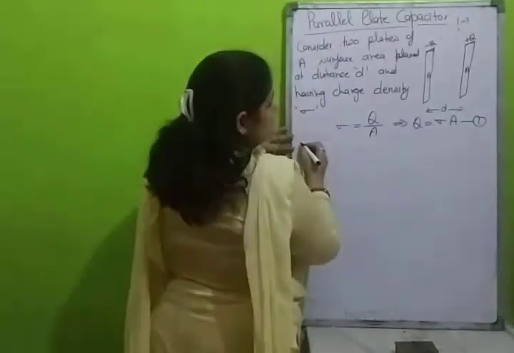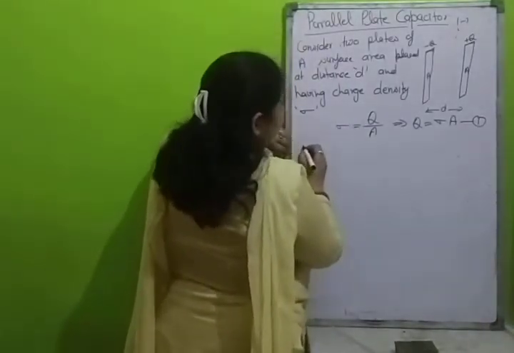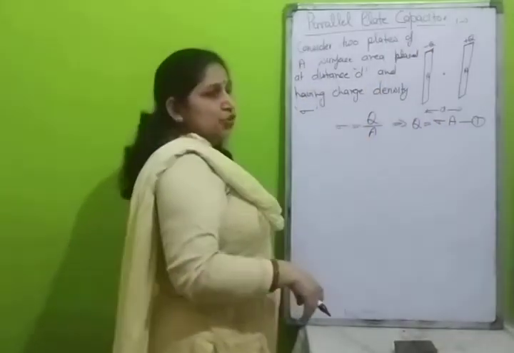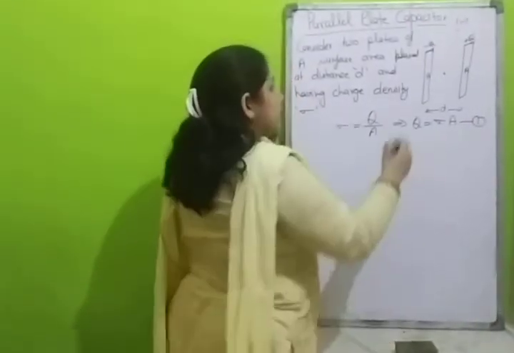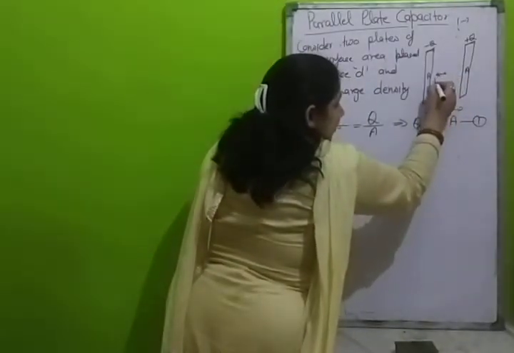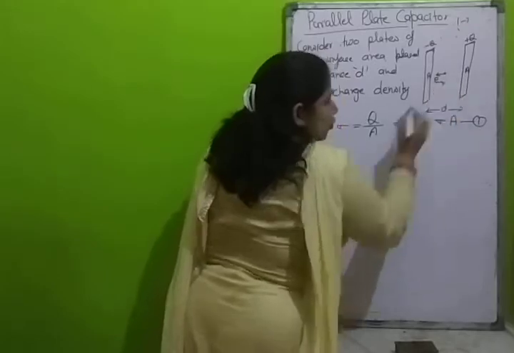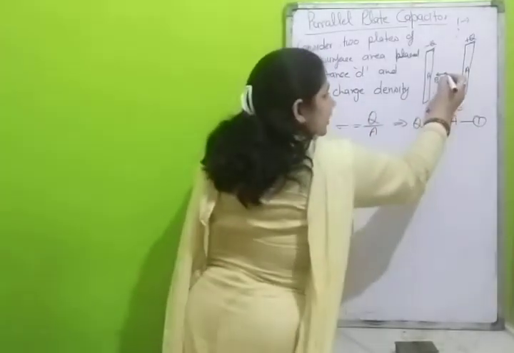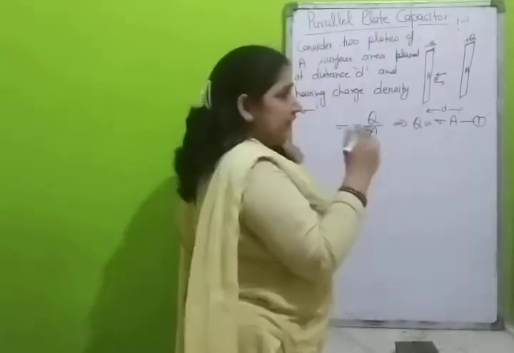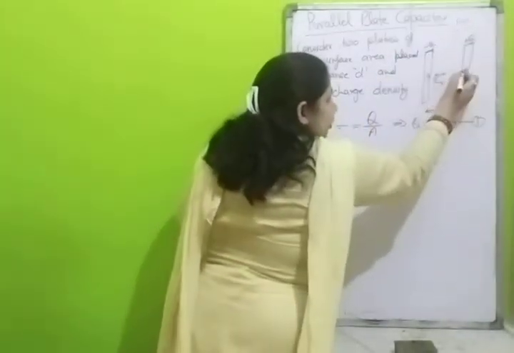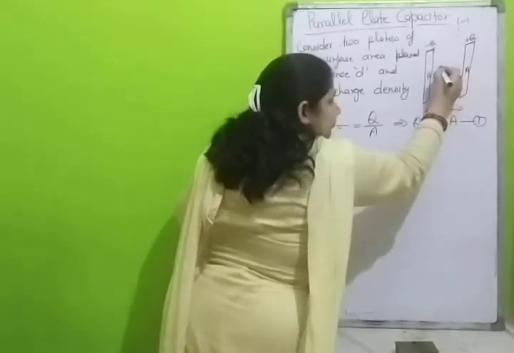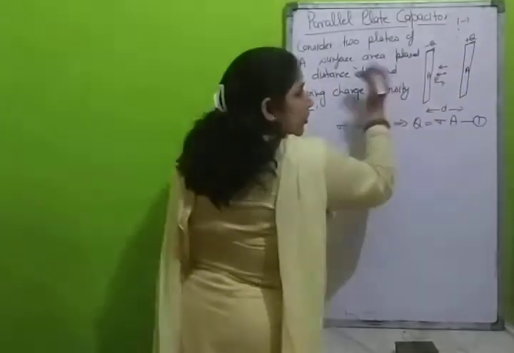Now the second term, we have the electric field at this point due to minus Q charge. The electric field due to minus Q charge at this point will be towards the minus, E minus Q. And what is the electric field at this point, inside between the plates? Between the plates, the electric field due to this plate also will be in this direction, from positive to negative.